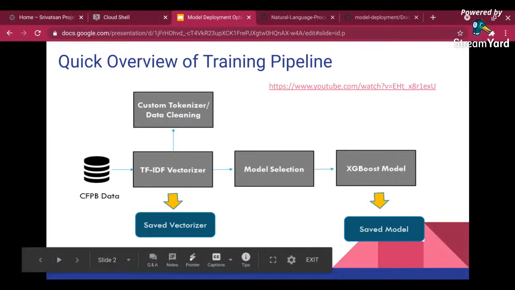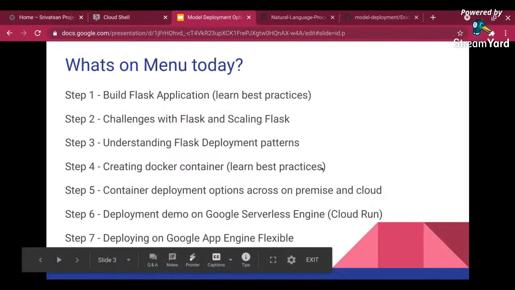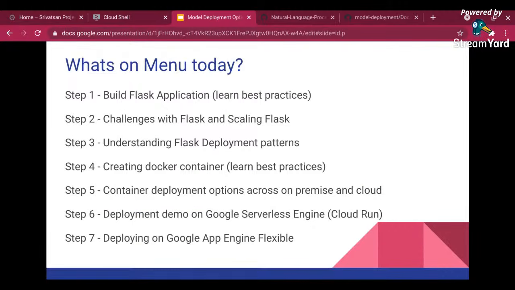So from here on, this is what we are going to cover. The first step I'm going to do is build a Flask application, and we will also see the best practices of building a Flask application. The next part I am going to do is cover challenges with Flask and scaling Flask. Flask is good, but it has some challenges. And then we are going to talk about how we can overcome the challenges and understand the Flask deployment patterns.